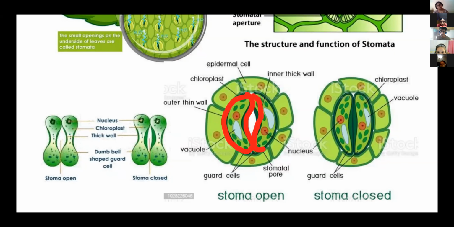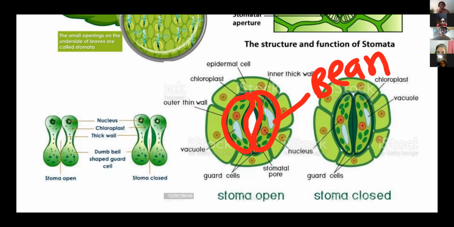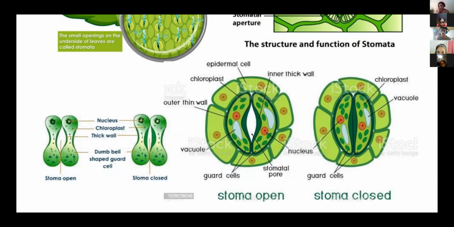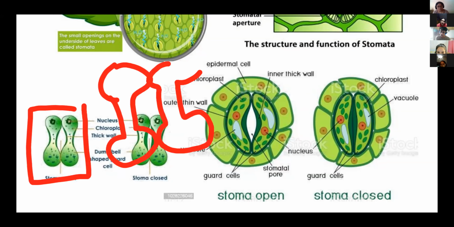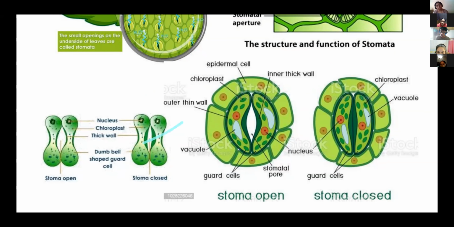They are bean shaped or kidney shaped. Bean or kidney shaped guard cells are a characteristic feature of dicot plants. And dumbbell shape. Can you make out over here? This is the dumbbell shape we have already learned in chapter number 6. Dumbbell shape is the characteristic feature of the monocot plants.